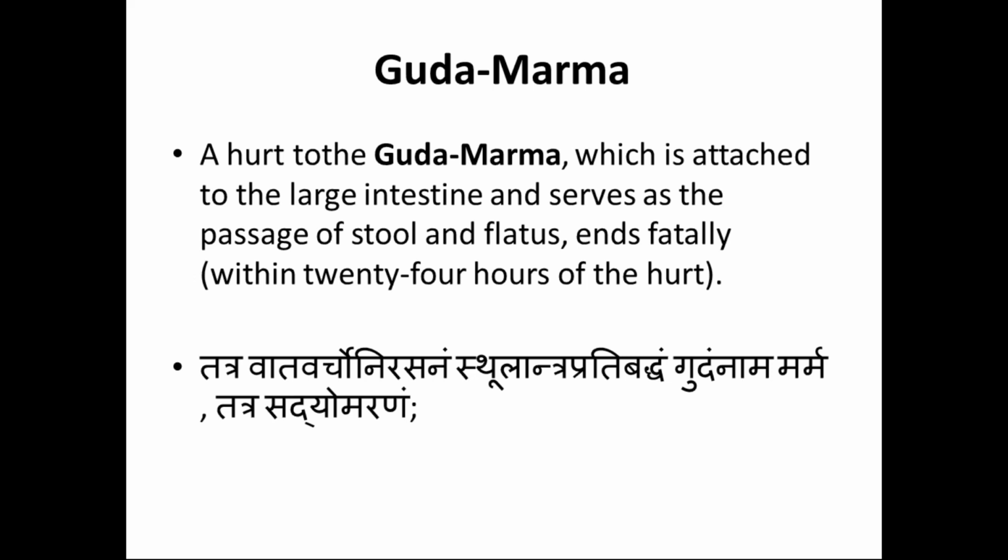If it is attached to the small intestine, it is called mesentery. If it is attached to the large intestine, it is called mesocolon. So this is a brief part about the abdominal cavity.